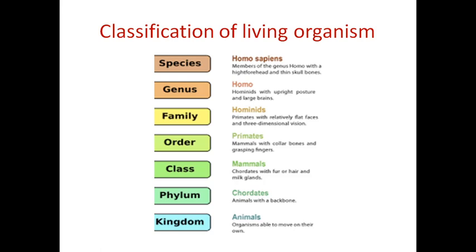In the animal kingdom, all the animals come under this kingdom. So a large number of species occur in the kingdom. If you go down, automatically the number of species will be reduced. At last, a species consists of only one or two species. So when you move from the bottom to the top, the species decrease. From top to bottom, what will happen? The species will increase. That is what we are going to study now.